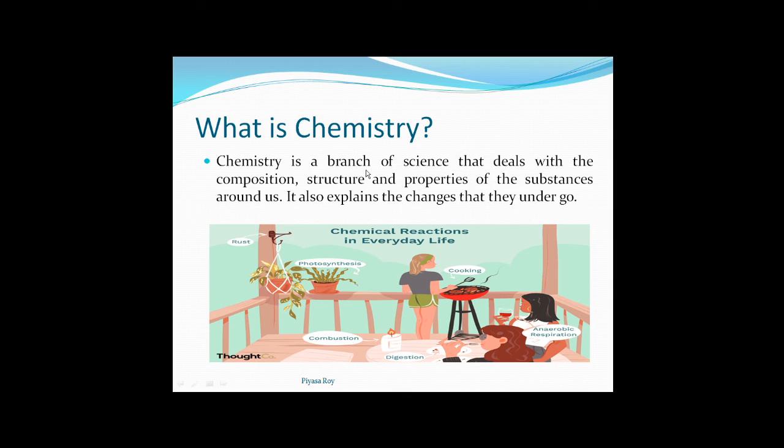Composition means what it is made up of. That is its composition, its structure, and properties of the substances around us, and it also explains the changes that they undergo.